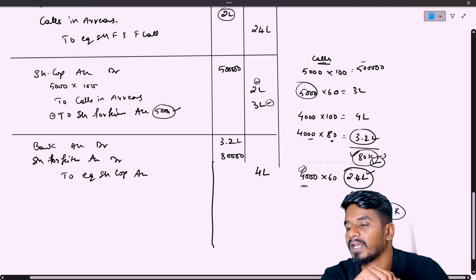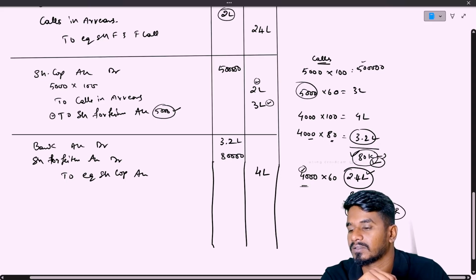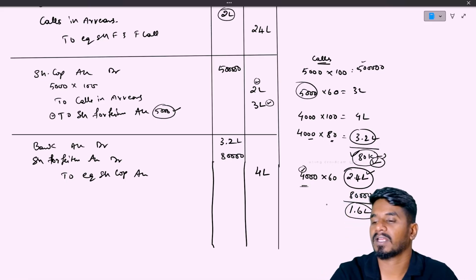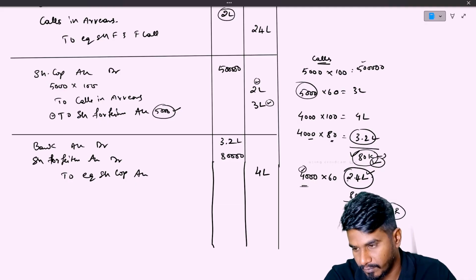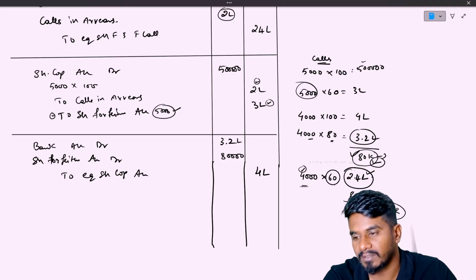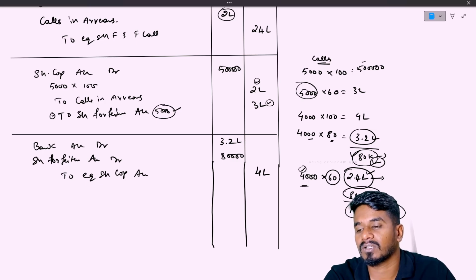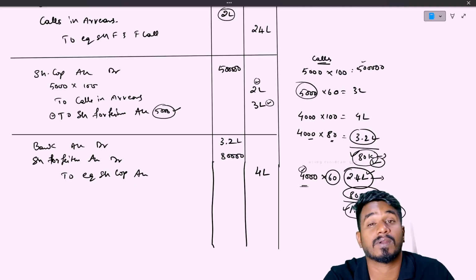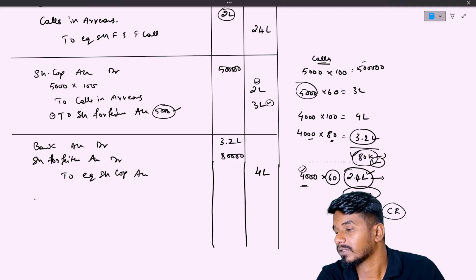Now, whatever remaining, how much is the remaining amount? For 4,000, we have received totally 2.4 lakh. Out of that, we are covering the 80,000 loss, and the remaining balance is 1.6 lakhs. We will transfer to capital reserve.